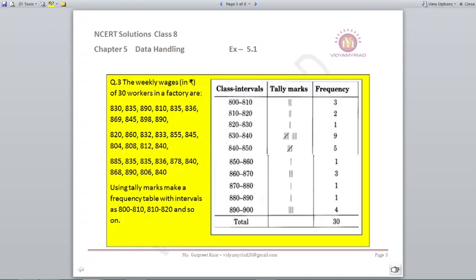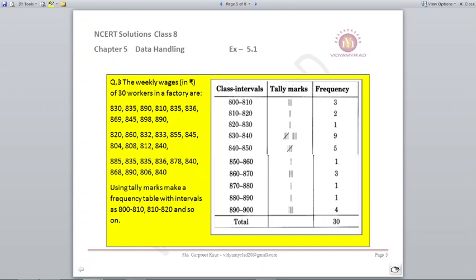Question number 3. The weekly wages are represented for 30 workers of a factory. The wages are given. You can use tally marks. They have given us the class intervals from 800 to 810, 810 to 820 and so on. Now, so on means just look at the figure which is your highest number.